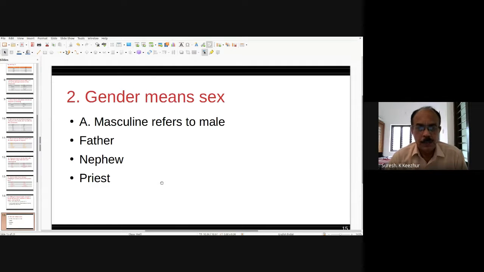For example, father, nephew, priest; these are all masculine. Man, bull, master, poet; these are all masculine. He, him, his; these are all masculine. Feminine gender is used when the noun refers to a female person or animal.